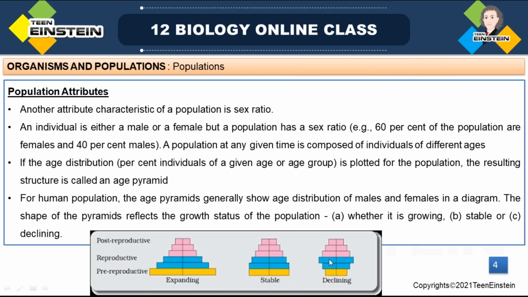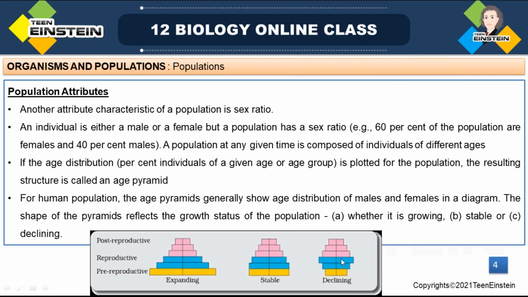Next is urn shaped. Urn shaped, that is with a small number of pre-reproductive individuals, followed by a large number of reproductive individuals. Pre-reproductive individuals are very few in number and reproductive individuals are large in number. So there are fewer individuals in the pre-reproductive age group, so the population size will decline. Because when this fewer number goes to the reproductive stage, definitely it is reducing.